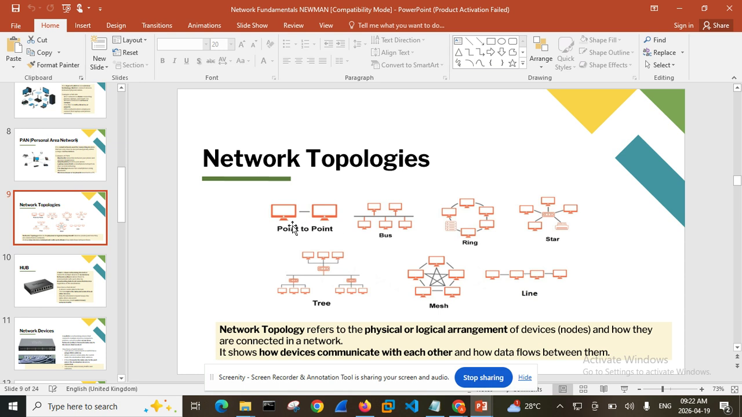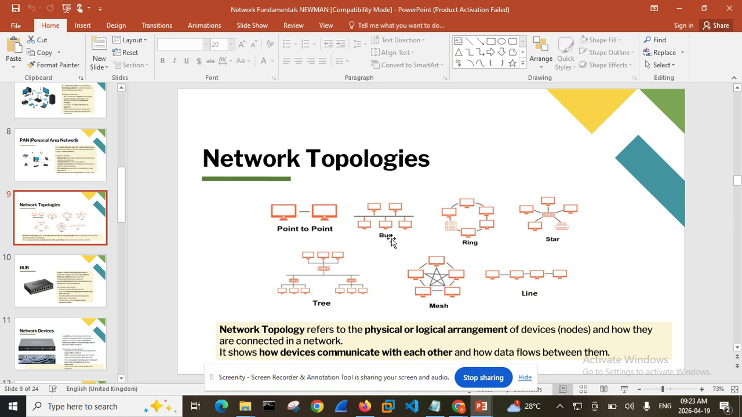For instance, you have only two computers in your house, or perhaps in your office or wheresoever, and you want them to share data. So the kind of topology you want to use is a P2P, or point-to-point topology. That is to say, the two computers are connected directly to themselves.